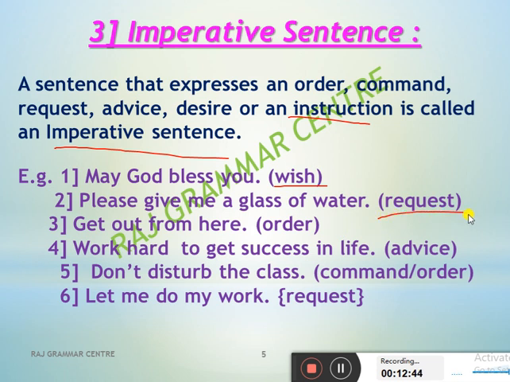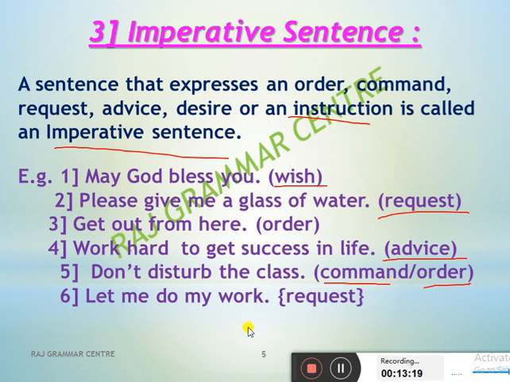It is a type I am telling you. I don't think in the paper they will ask whether you have to write that it is indicating order, command, request. I am giving it only for your understanding. If they are asking, you can write it, no problem. "Get out from here." It is an order. "Work hard to get success in life." It is an advice. "Don't disturb the class." Yes, it is an order also, a command also. Some sentences have these things. You can write any one, no problem.